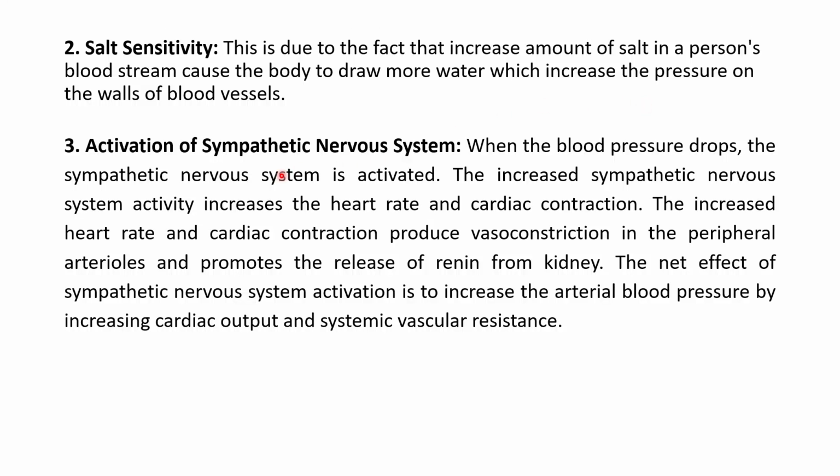Third is the activation of the sympathetic nervous system. When the blood pressure drops, the sympathetic nervous system is activated, and this increased activity increases the heart rate and the cardiac contraction. The increased heart rate and cardiac contraction produce vasoconstriction in the peripheral arterioles and promote the release of more renin from the kidney. The net effect of the sympathetic nervous system activation is an increase in arterial blood pressure by increasing the cardiac output and the systemic vascular resistance.